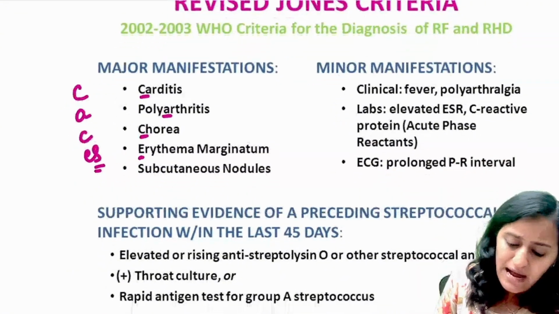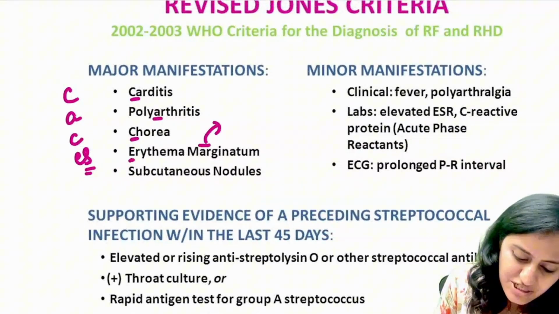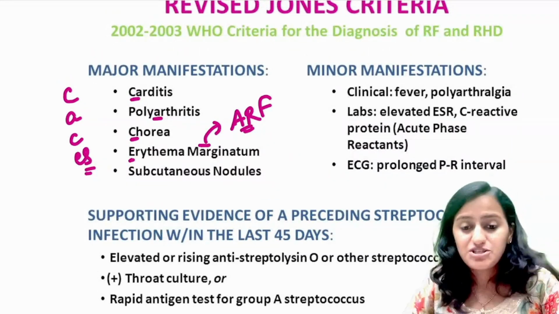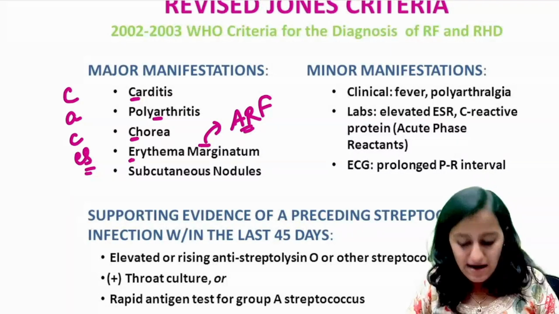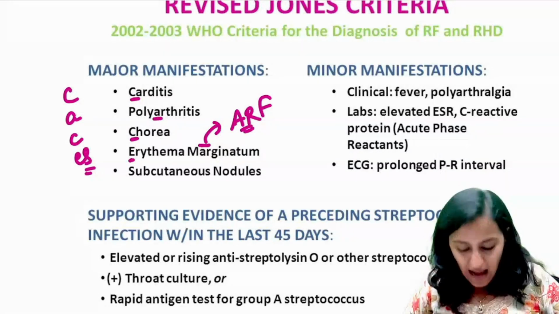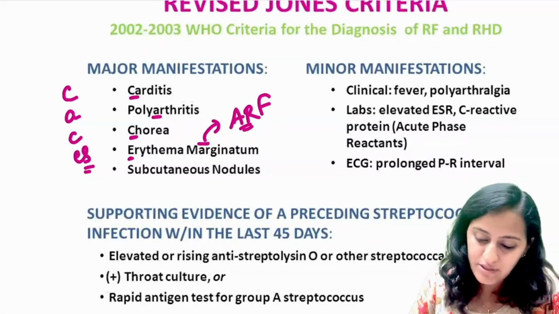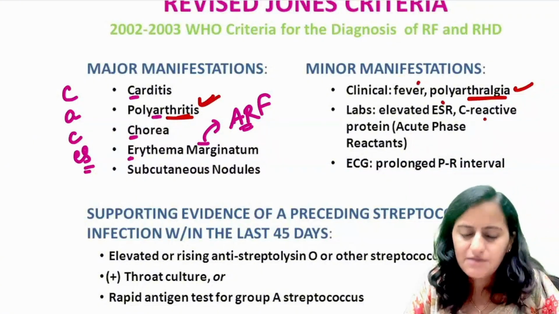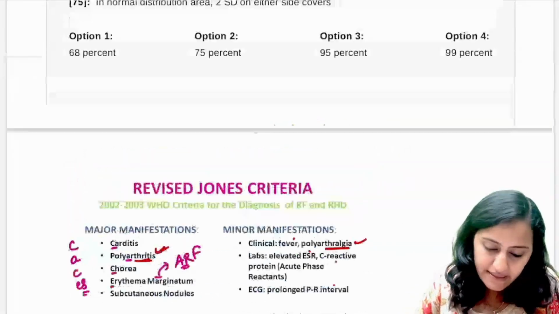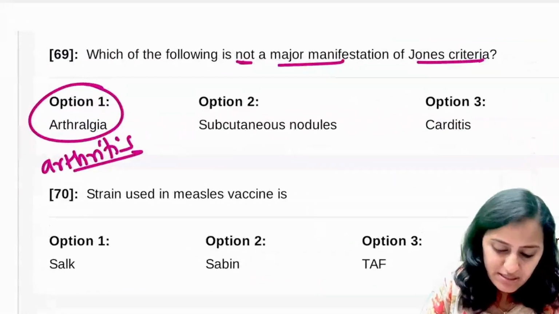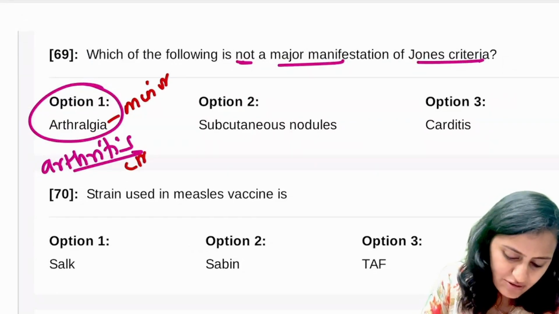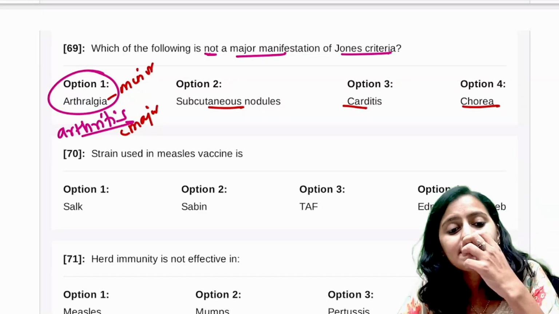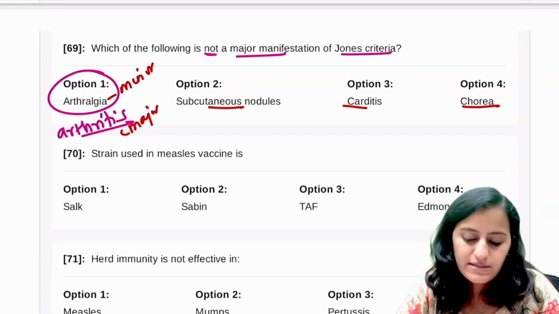What erythema do you get here? Remember, it is marginatum. Acute rheumatic fever has erythema marginatum. Arthralgia is minor. Arthritis is major. Fever, ESR, CRP, ECG, all this is minor. So going back to the question, arthralgia is minor, arthritis is major. Subcutaneous nodules, carditis, chorea, all these are major criteria.